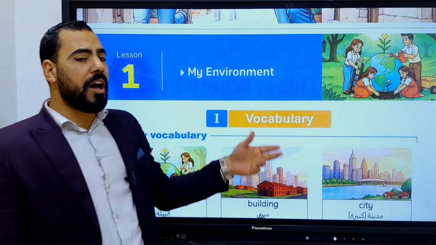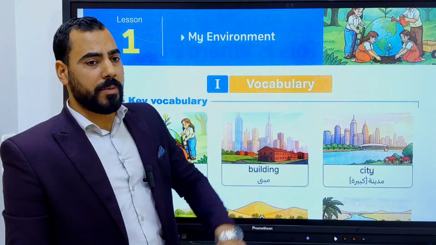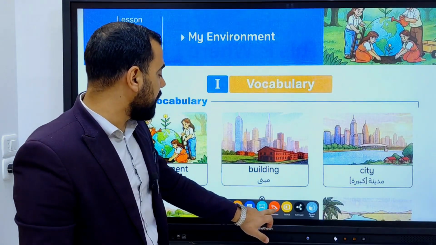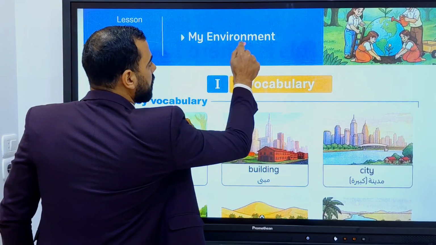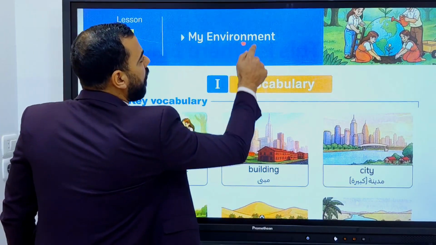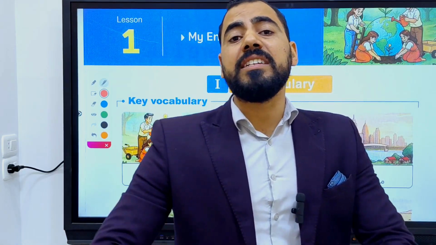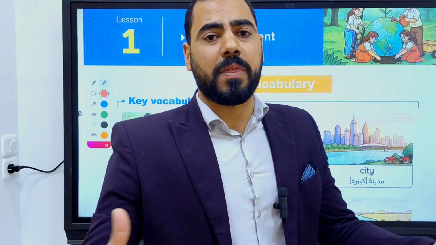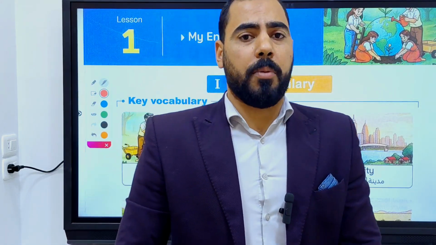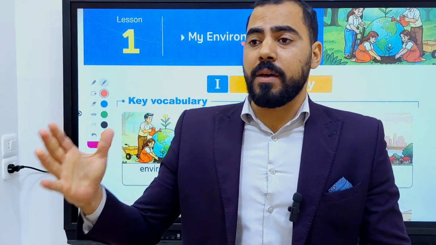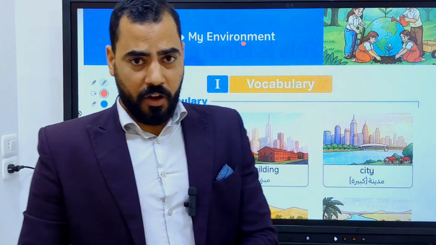Lesson 1, My Environment. Okay, so let's read it again together. My environment. This word has a silent letter. This letter is silent. Do you know what the meaning of environment is? Environment is the place around us. Everything around us is a part of our environment. Our school is a part of our environment. The mosque, the church, everything around us is a part of the environment.